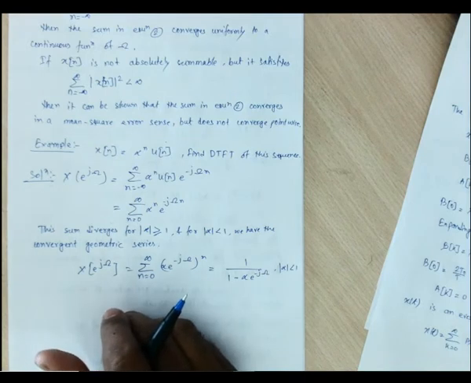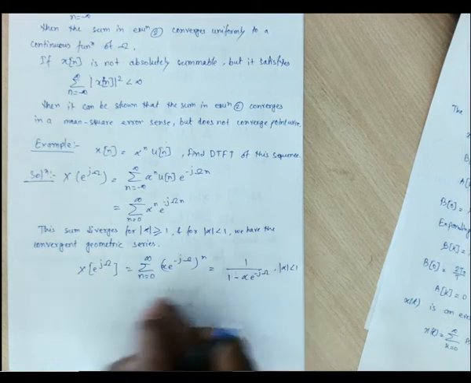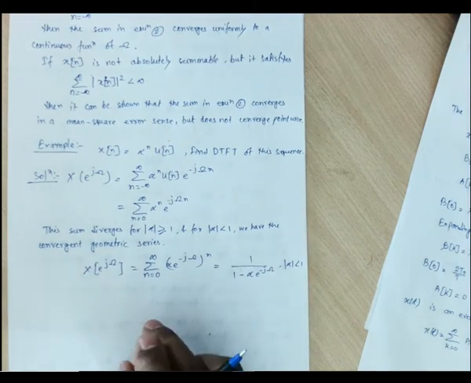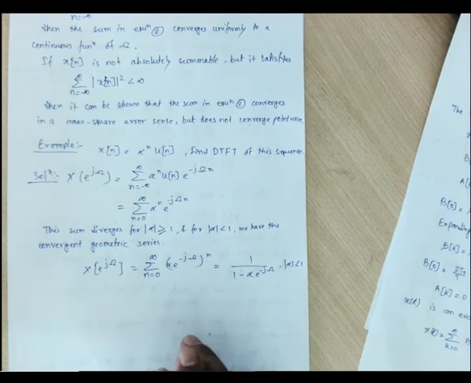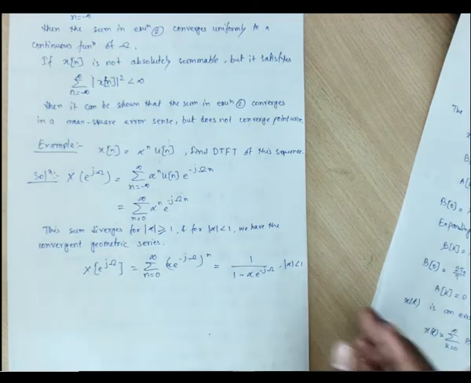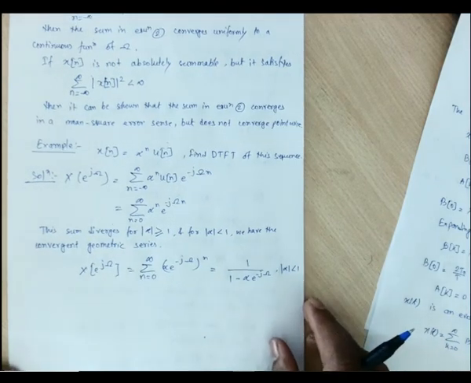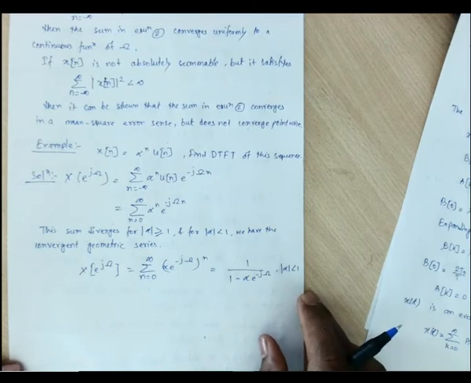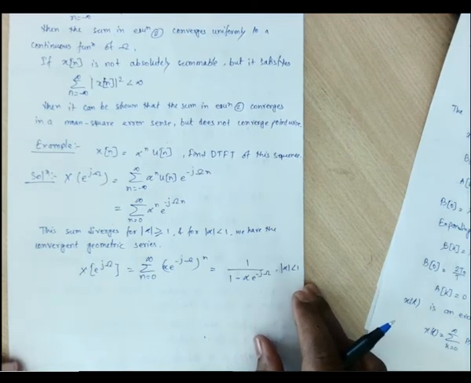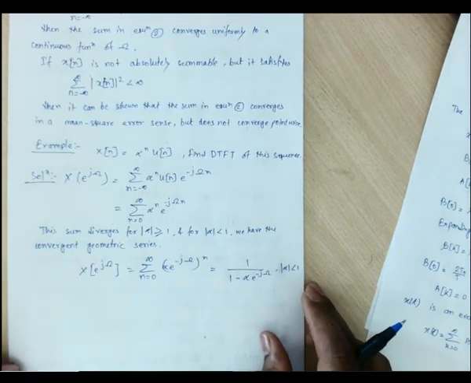Clear up to this? Now from this result of the DTFT coefficients, we can find the magnitude as well as the phase. We can find the magnitude response as well as the phase response of this DTFT, the same thing we did for periodic signals, either for the Fourier series or discrete time Fourier series.